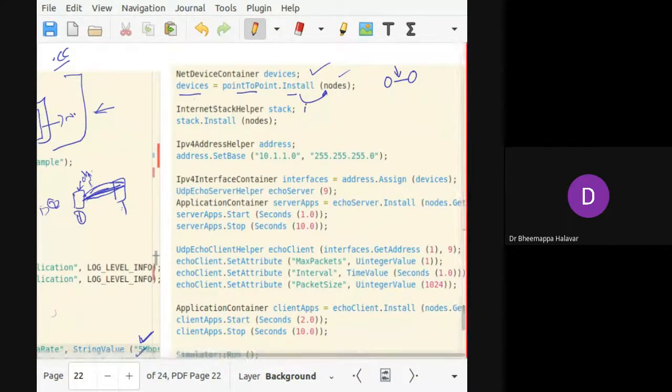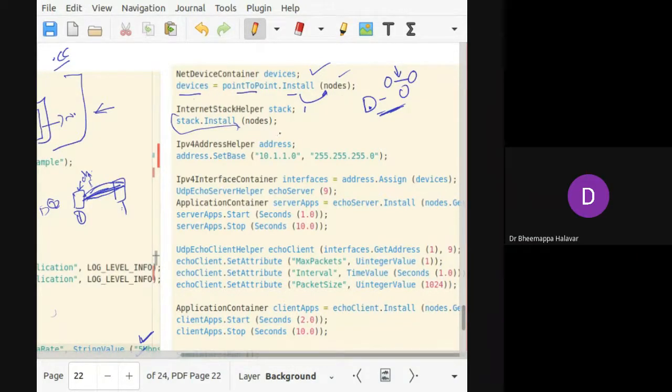Then I'm calling the internet stack helper, so that each node will be capable of running, and for each node I'm adding an internet stack, so they work like a real-time network. So first I created the nodes, then I assigned the channel bandwidth and delay. After that, I have to add a device container. What is the need for the device container? Because we need to specify whether it's wired or wireless, right? Currently it's point-to-point; generally we use CSMA.